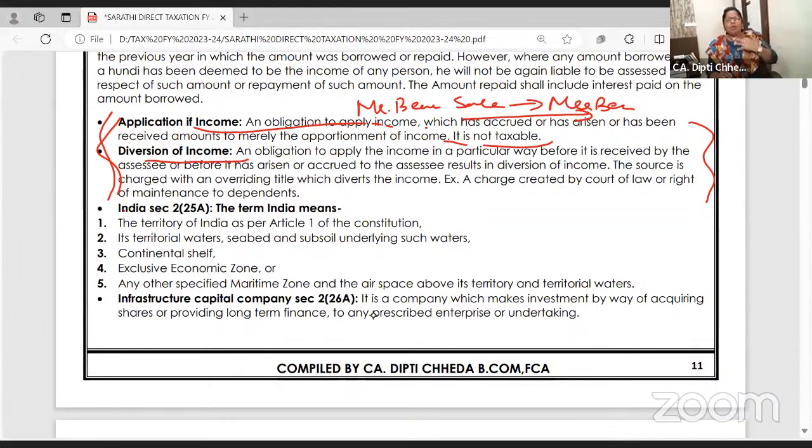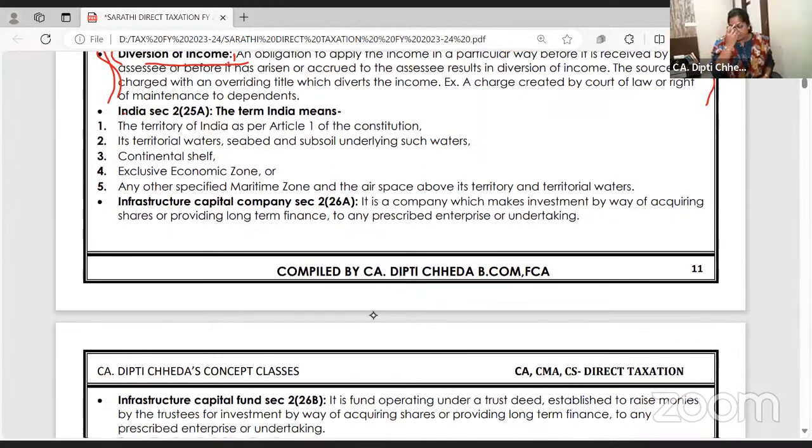Diversion of income. I am the owner of a property. My younger sister Shruti is staying in that property and taking her education and all. So I have told my tenant, don't pay rent in Dipti Chheda's account, pay to Shruti directly and she will pay her college fees and all. Who is the owner of the house? Dipti Chheda. So will Shruti be liable to pay tax? No, this is called diversion of income. Even if I'm saying I didn't receive the rent, Shruti received it, catch Shruti. No, this land belongs to me. I'm the owner and I should pay tax. So diversion of income is always taxable.